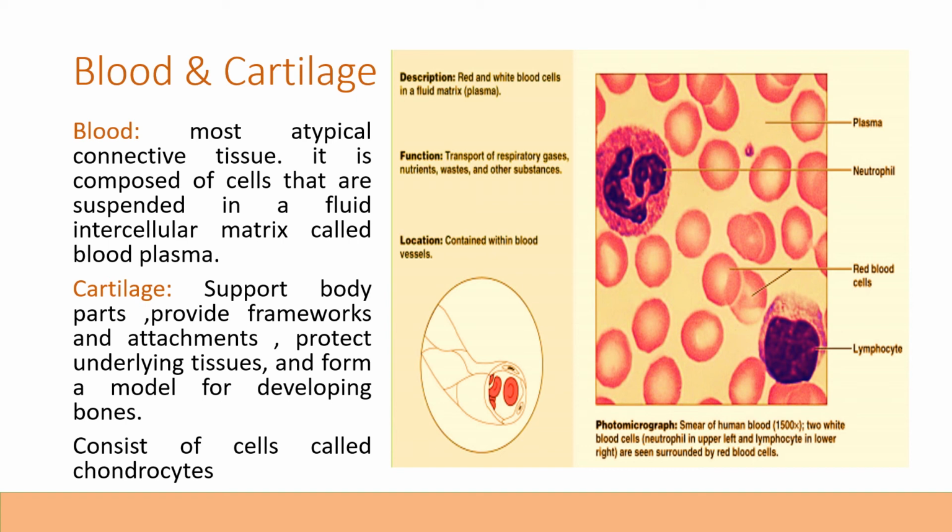Beside that, you can find the plasma, neutrophil, red blood cells and lymphocytes. Mainly the function of blood is the transport of respiratory gases, nutrients, waste and other substances. Its location is within the blood vessels.